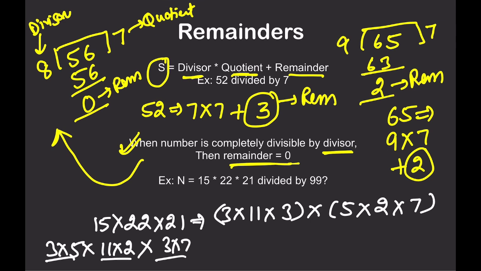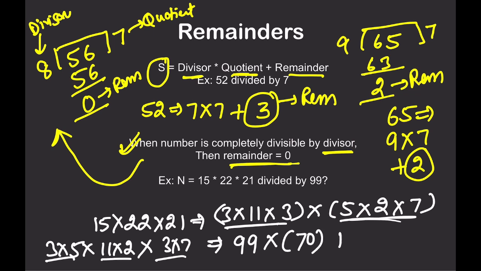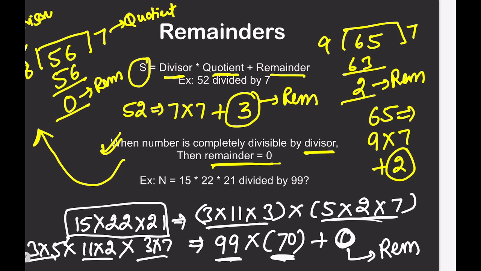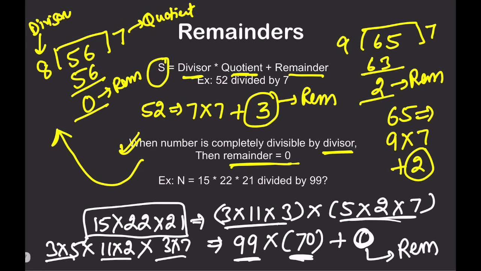So this whole number can be separated into two sections. This section will be 99 into 5 into 2 into 7, which is 70, plus 0. So this whole expression gets converted into this form, 99 into 70 plus 0. So what is the remainder? Remainder is 0, because it is in divisor into quotient form and the remainder is 0. So we say that this number is completely divisible by 99. I hope this is okay. We'll learn about the remainder theorem in the next section. Don't worry, this is just to give you an idea what remainder is.